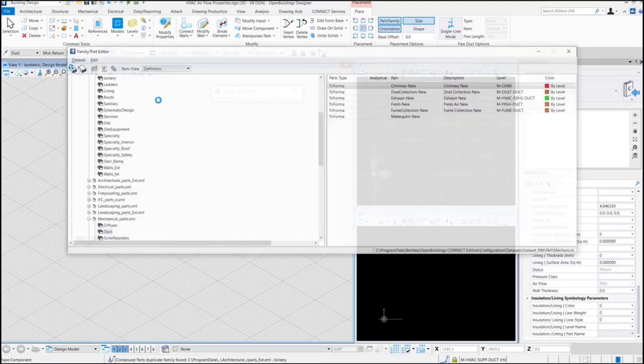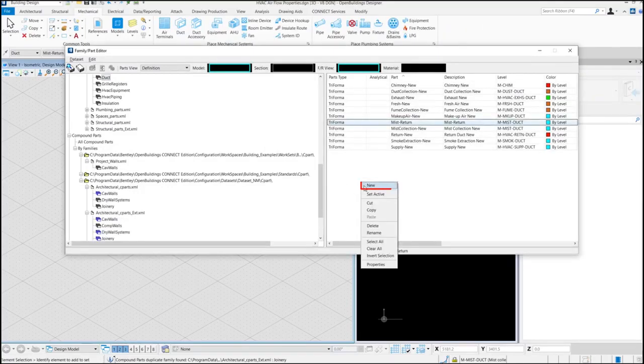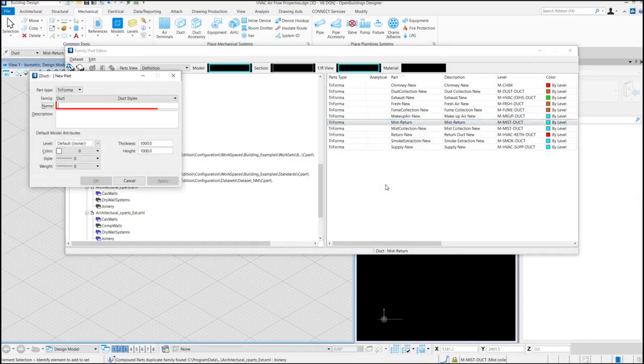Now to create a new airflow property, we need to go to Dataset Explorer, create a new part inside the ducts family. Create a new part by right-clicking inside of the right side window, give it a name and description. Let's call it Chimney Return.